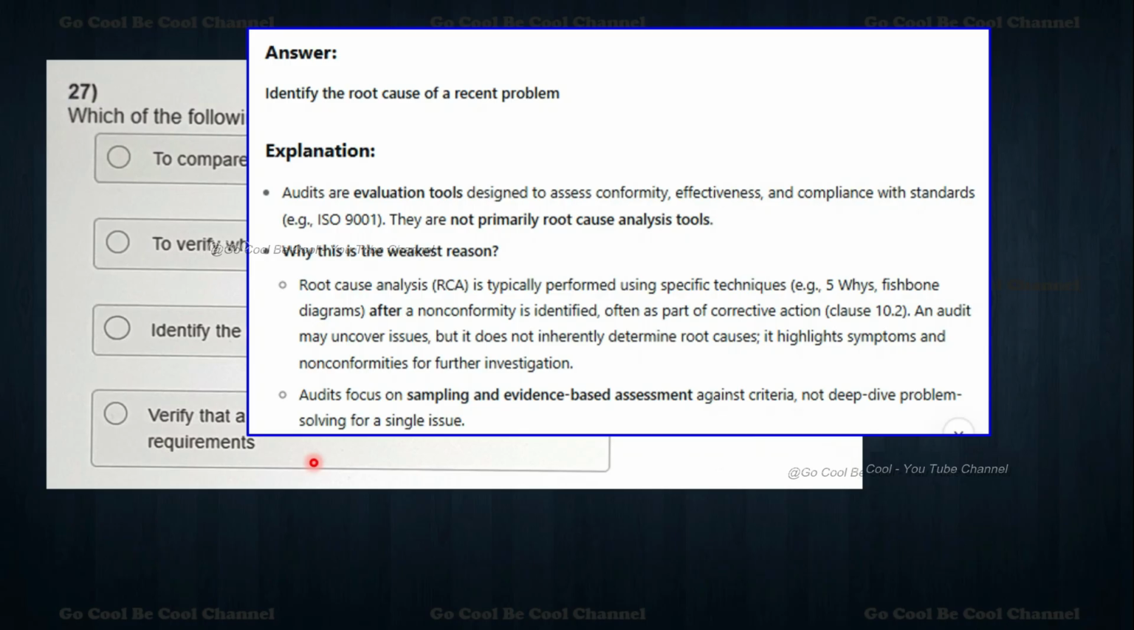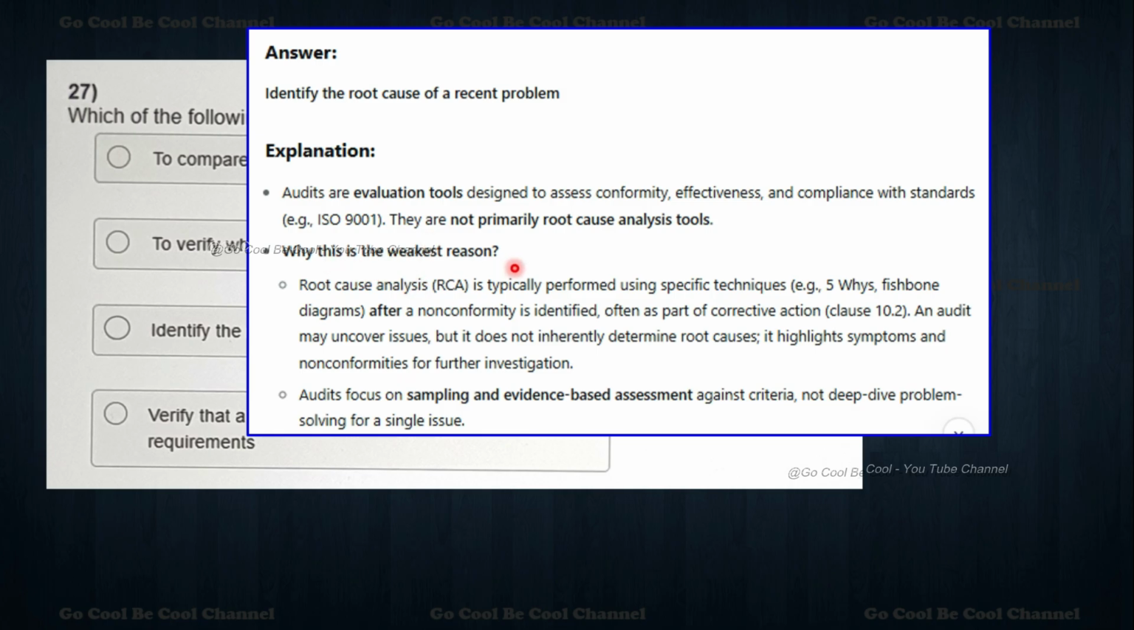So we have to see: identify the root cause of the recent problem. That is not the main thing. See, audits are evaluation tools. We have to evaluate very clearly. They are designed to assess conformity, effectiveness, and compliance with standards, ISO 9001. So they are not primarily root cause analysis tools, first of all.